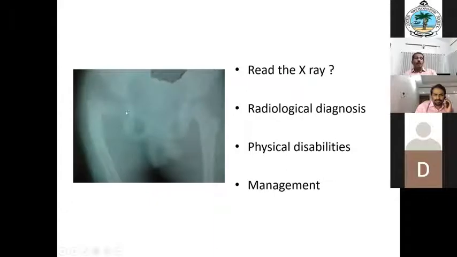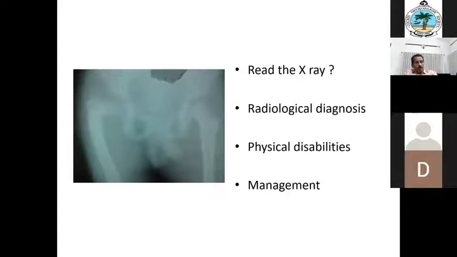So how will you manage this child? Maybe 6 or 7 years old. If it is a congenital coxa vara, what will you do? Derotation osteotomy. Yes? Derotation. Why do you want to derotate? How will you correct the neck shaft angle?